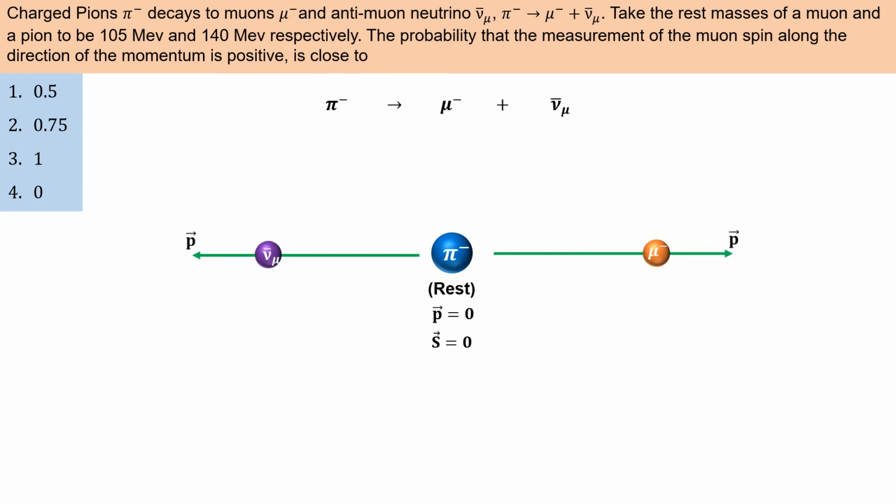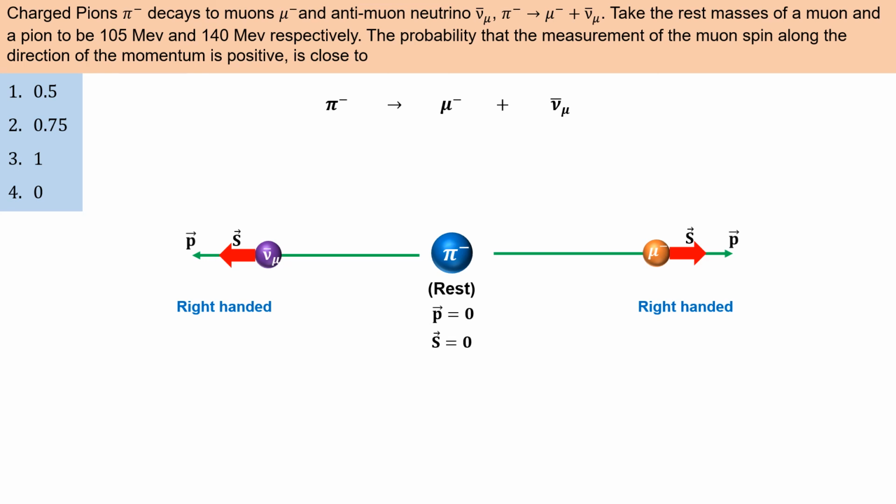As we know, till date all neutrinos have left-handed and antineutrinos have right-handed helicity. That means the helicity of the muon antineutrino will also be right-handed. So, if the antineutrino is moving toward the left side, the direction of its spin will also be toward the left side, so that it remains right-handed helicity. To conserve helicity now, the spin of the muon must be in the direction of its motion.